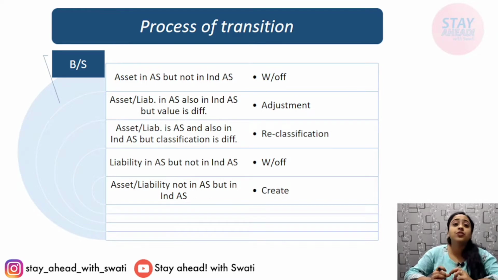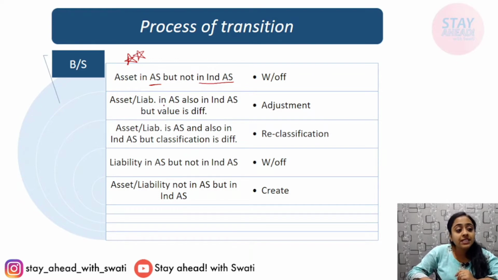Next, process of transition. This is very, very important and very simple as well. Make this clear. If an asset is present in accounting standard, previous GAAP, but not in Ind AS, then what you have to do is comply according to Ind AS. Make your financial statements compliant with Ind AS. Therefore, you will write off that asset that was previously present and is not required as per Indian accounting standards.